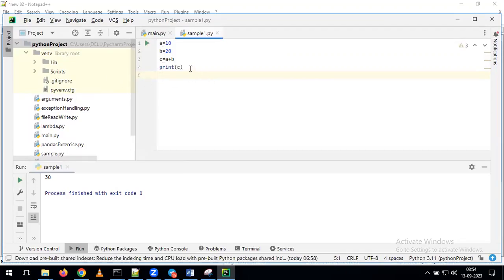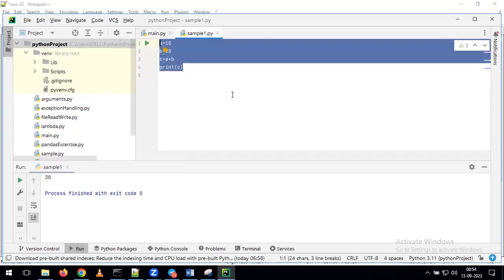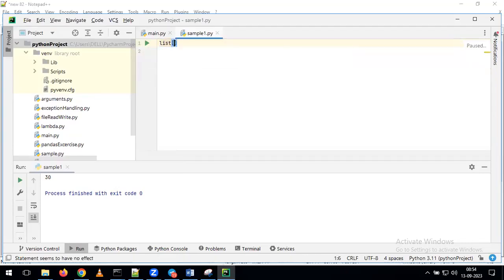Okay. Now, we'll write one more small program here. I'm giving list. How to give the list? By using which braces? Curly braces or square braces or normal braces? If you want to create the list, we have to give it as square braces.